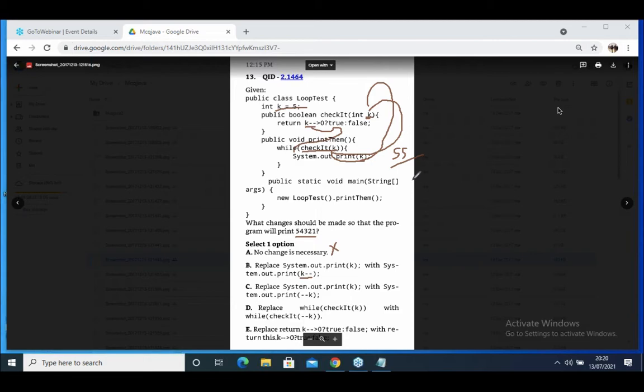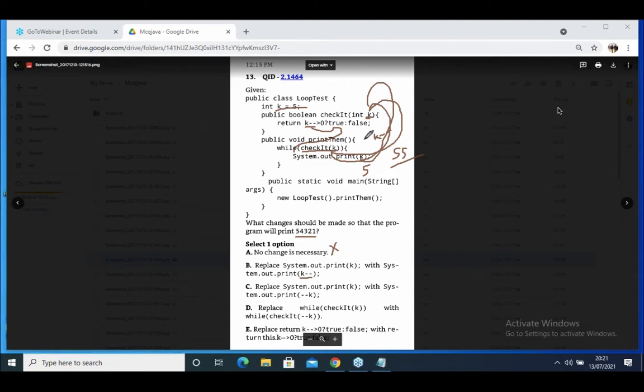No, A is not an option, because if you print this one, 5, it will print infinite times. K minus minus means the K value is 5, it returns true. Then K minus, print K 5, then the K value becomes 4. Next time, again 5 minus minus, again you are passing 5 here, because post increment is there. It prints 5, K minus minus, again you are passing 5. True. Then what is the value in K? Here 4.